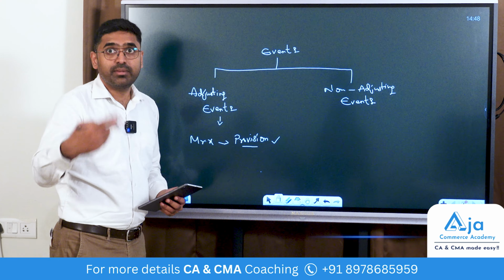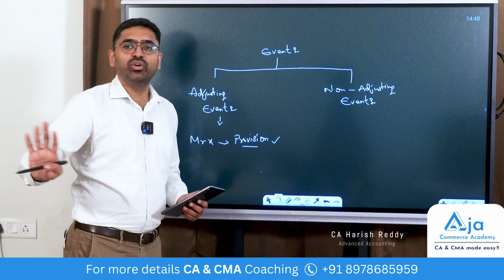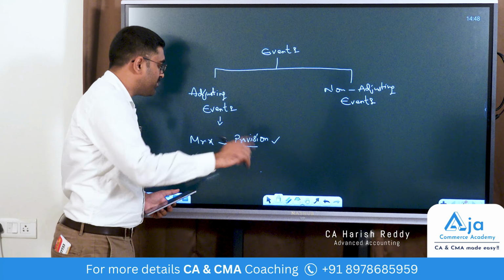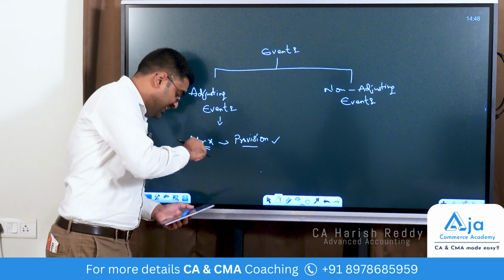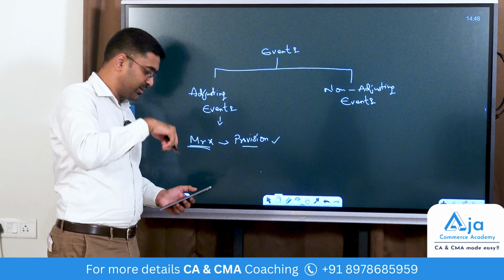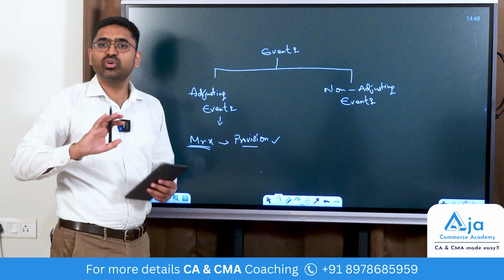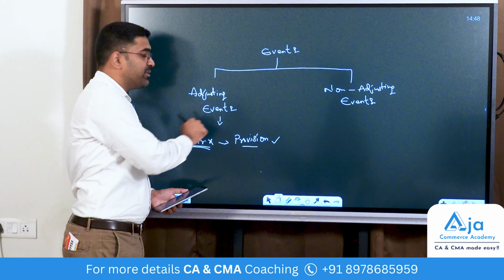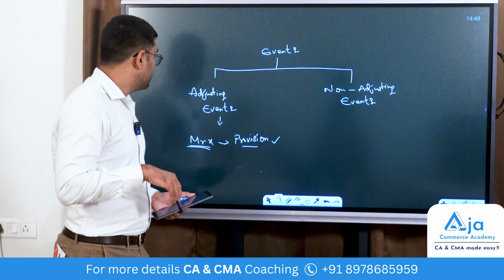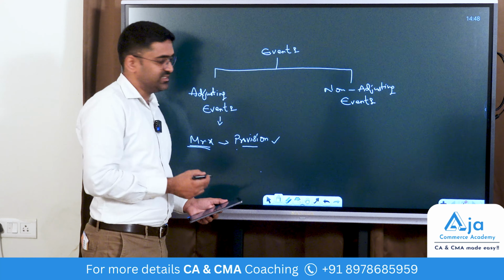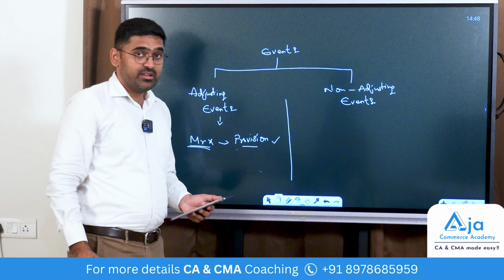After 2 months, he became bankrupt, and now I know I am not going to receive the money. As on the balance sheet date, there was already a reason to believe that he would not pay, and now that he has become bankrupt, he will not pay. So this became an adjusting event. I will go back and change my balance sheet and recognize this as a loss. So it is an adjusting event.